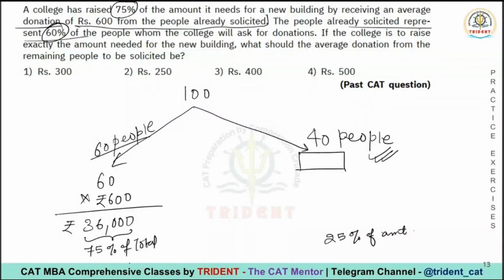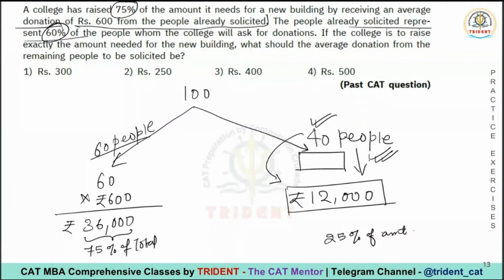Now you have to tell me what is the total amount quickly, guys. 48,000 is the total amount. So if 48,000 is the total, 36,000 has already been accounted for. What is the balance? 12,000. So 12,000 rupees I still need. Now the question boils down to how much rupees these 40 people will pay for these 12,000 rupees. Divide 12,000 by 40. So 300 each.